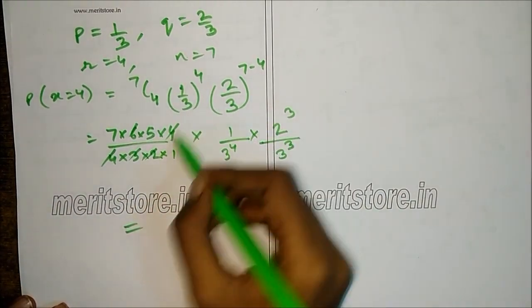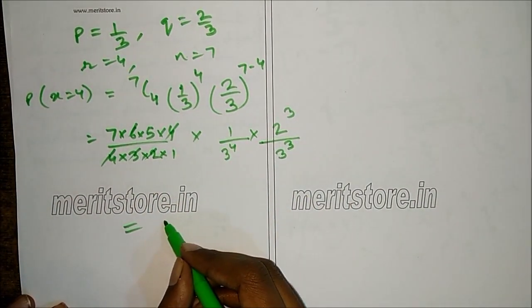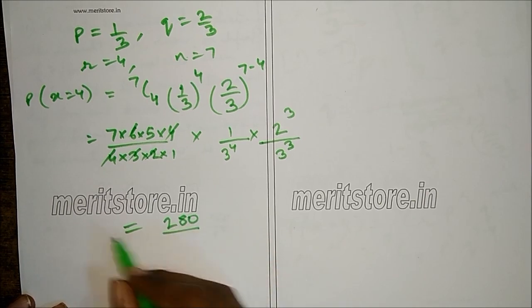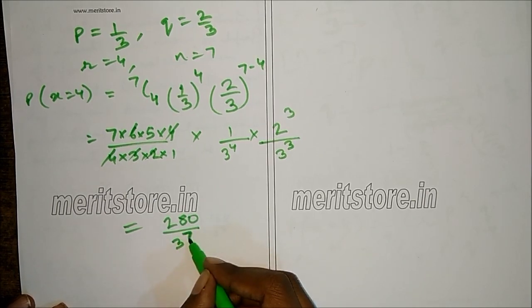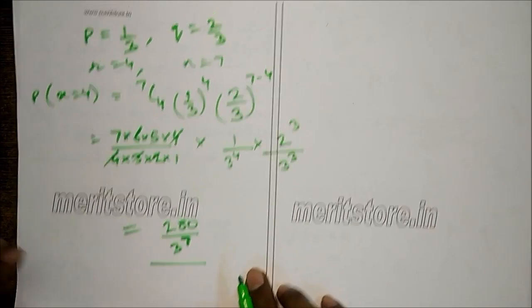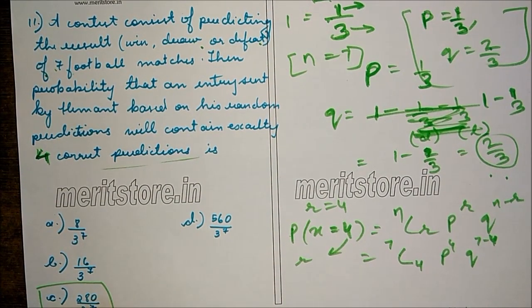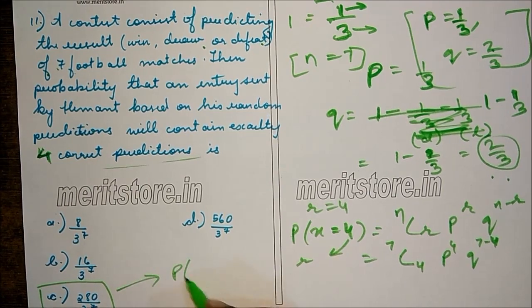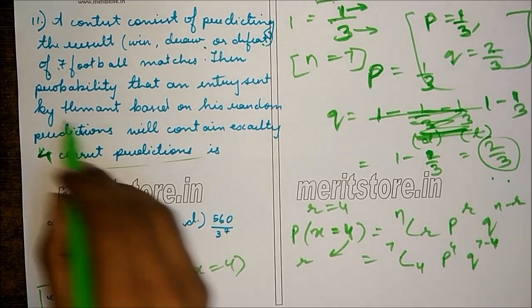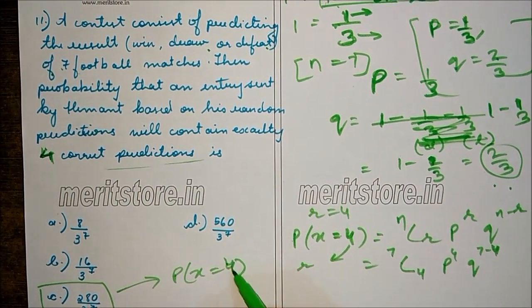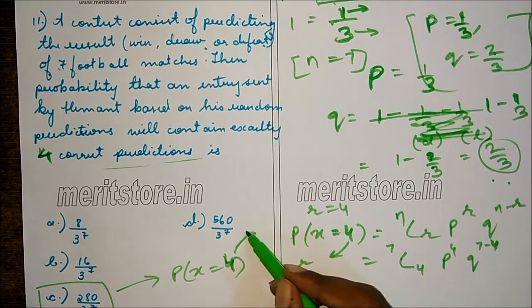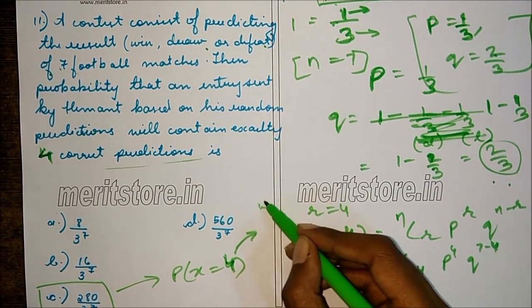Simplifying these terms, we finally get 280 by 3 raised to 7, which is option C. And this was P of X equals 4, that is, his prediction is correct 4 times, where we assumed the correct prediction to be winning.